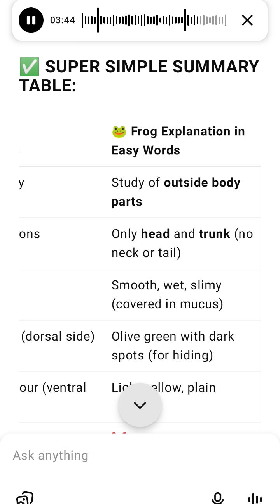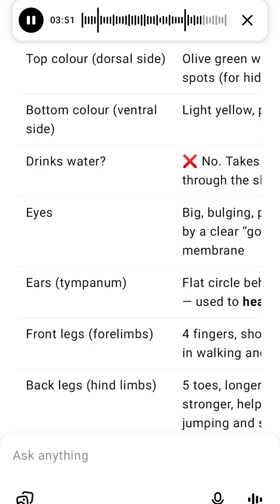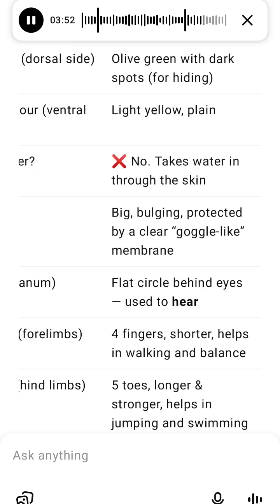8. Absorption. Frogs do not drink water through their mouth. Instead, they absorb water directly through their moist skin, especially from damp places or water bodies.